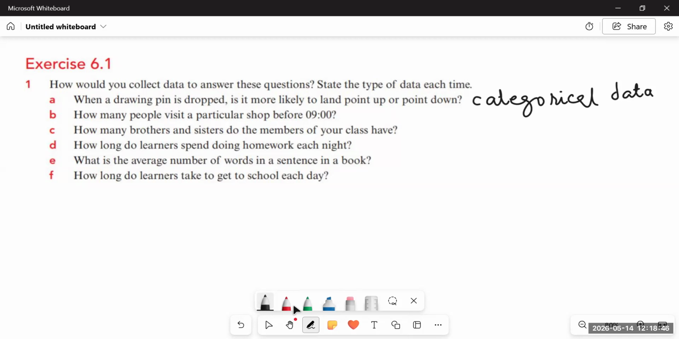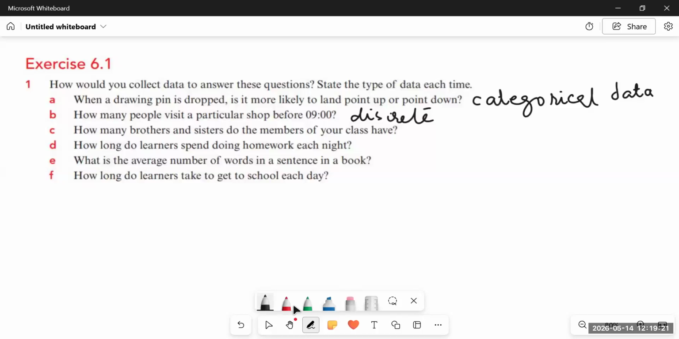Second one is how many people visit a particular shop before 9. So that's simple. You can go there, you can observe that before 9, for example, you can go to the shop at 7 and then up to 9 you can check how many people entered and how many people came out. So this information can be collected by observation at the door of the shop on a number of days, and this will be discrete data. That is the number of times how many people are going and how many people are coming outside.